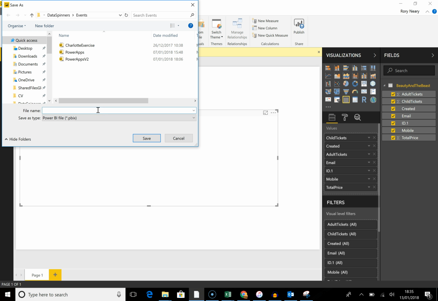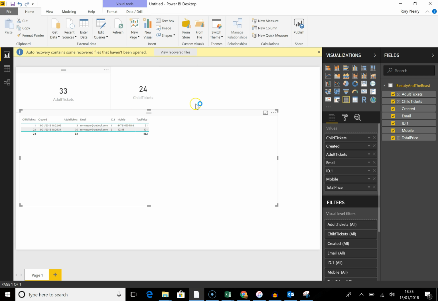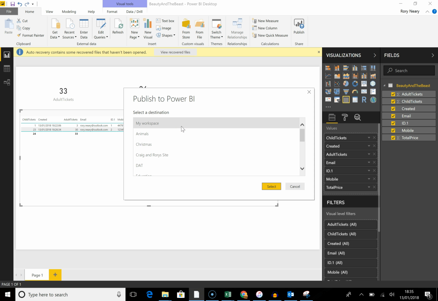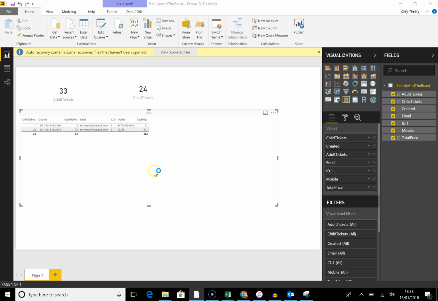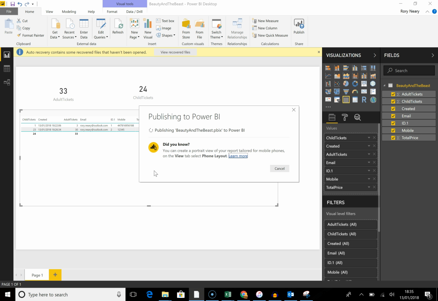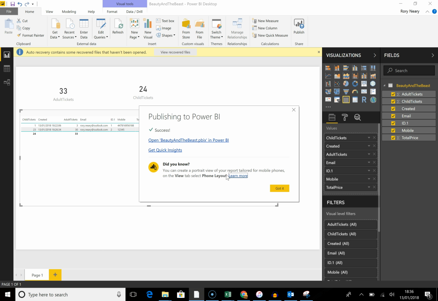Beauty and the Beast. Fabulous. I'm banging this up to the service. It's not the most amazing thing I've ever done, but that's fine. I'm going to put it into the events dashboard workspace. I hope it doesn't take very long because it is absolutely minute. And I'm going to open it in Power BI.